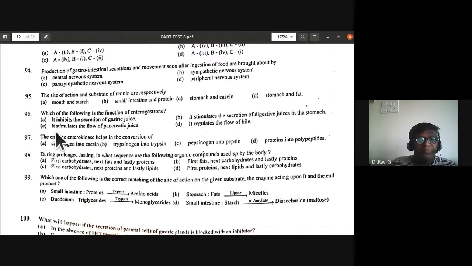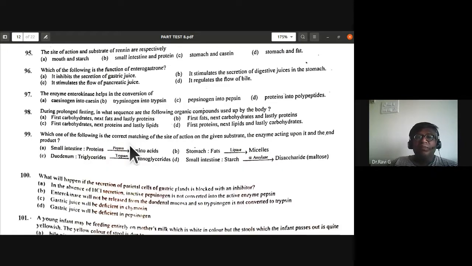97th, the enzyme enterokinase helps in the conversion of casinogen into casein, trypsinogen into trypsin, pepsinogen into pepsin, proteins into polypeptides. So the enzyme enterokinase helps in the conversion of trypsinogen into trypsin. So the answer is trypsinogen into trypsin.